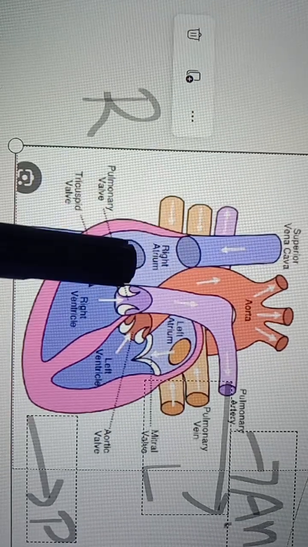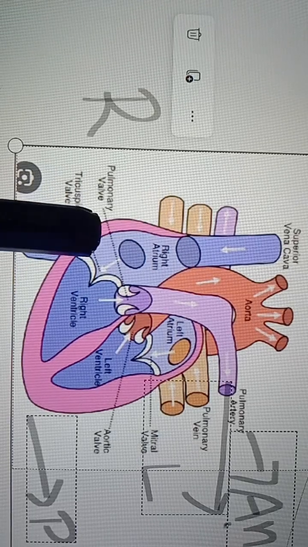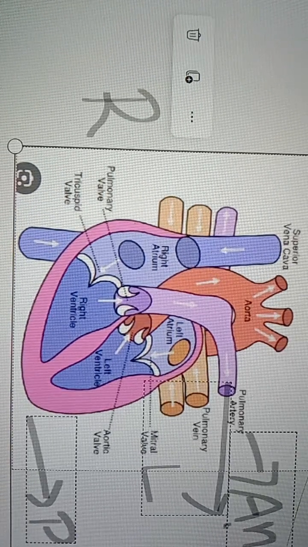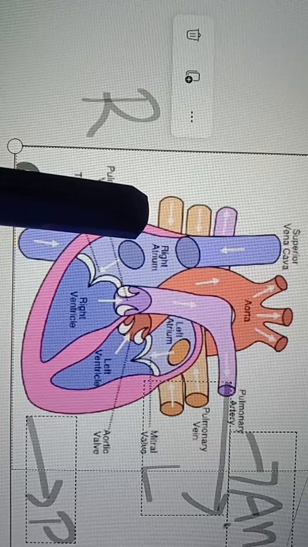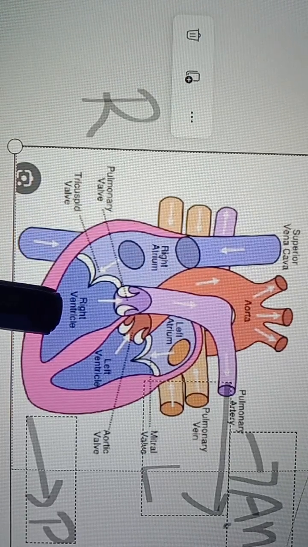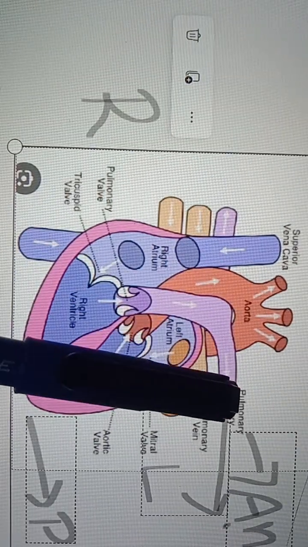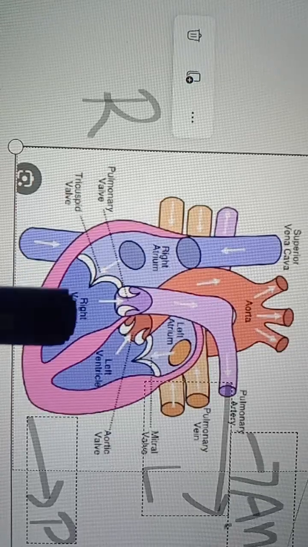Right atrium has two entries. One is from the superior vena cava, the second is from the inferior vena cava. Then the deoxygenated blood reaches the right atrium, then goes to the right ventricle. From this right ventricle it travels through the pulmonary artery, right?